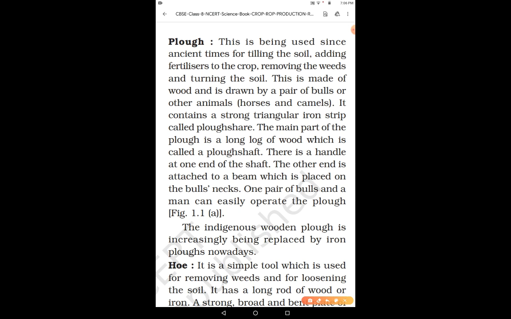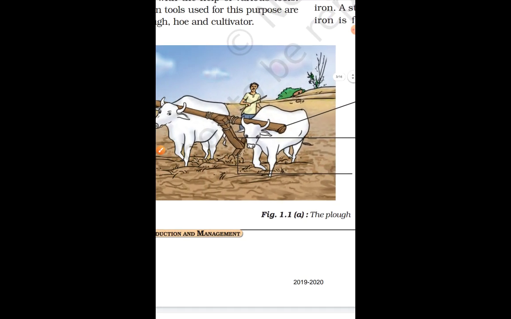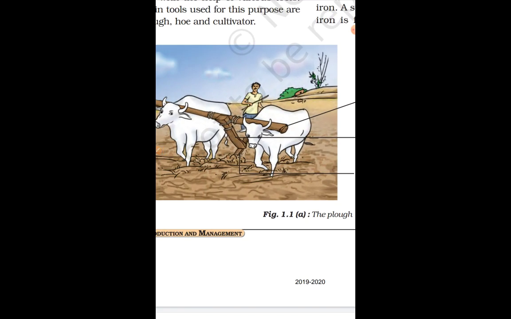Okay, so the main part of the plow is the log of wood, which is called a plow shaft, and there is a handle at one end of the shaft. The other end is attached to the beam, which is placed on the bull's neck, right? You look now that this beam was placed on the bull's neck.